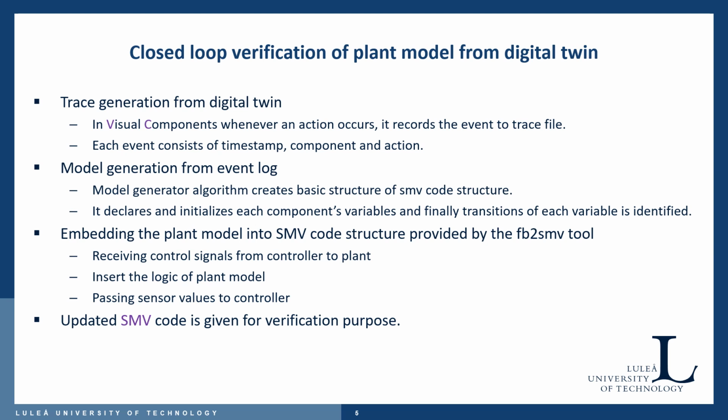The second one, model generation from the event log. The basic SMV code structure of the plant model is created with the help of the model generator algorithm. The model generator sorts the trace according to the ascending order of the timestamp, declares and initializes each component's variables, and finally the transitions of each variable are identified by analyzing each entry in the trace.